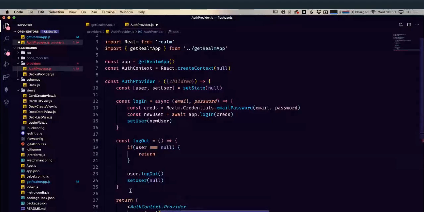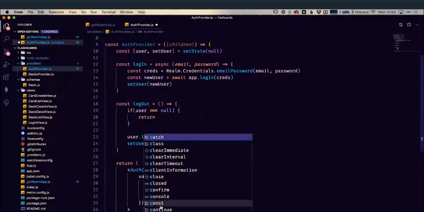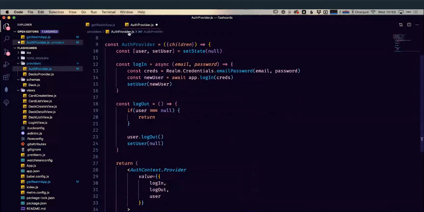That's all of the things that this provider, this Auth context, is going to provide. And because this is going to wrap all of our child components, we're just going to pass in children here. This provider is going to receive all of our child components, wrap them in this context, and then return them again.